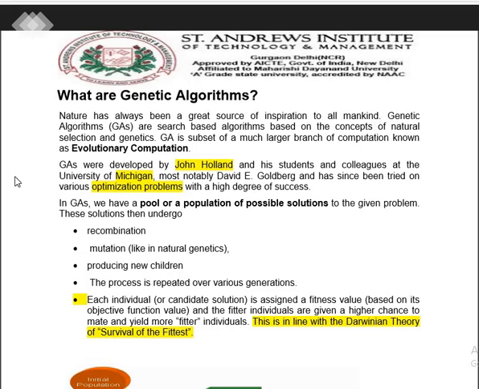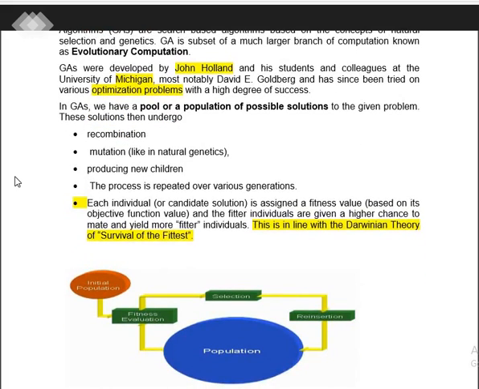Moreover, the genetic algorithm, GA, was developed by John Holland and his students and colleagues working in Michigan, and David E. Goldberg, to solve optimization problems and to reproduce new offspring. For a genetic algorithm we have to consider a pool or population of possible solutions, and then we make recombinations of all the possible combinations. These recombinations then go to the mutation part, which changes things as in natural phenomena for reproduction, and then the offspring is generated by producing a new child.